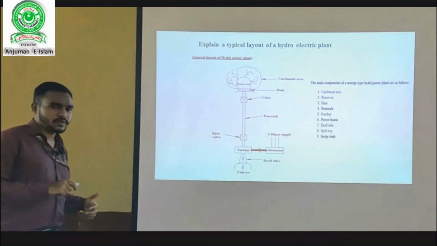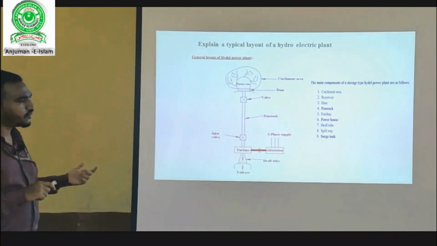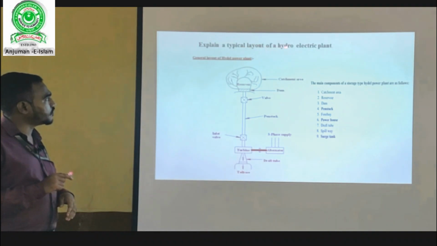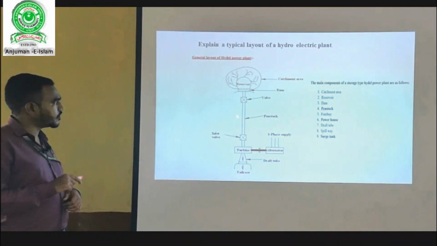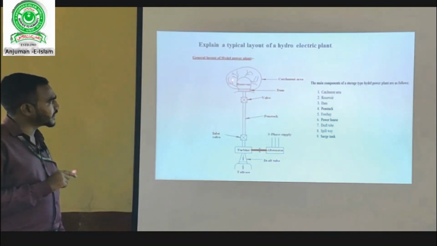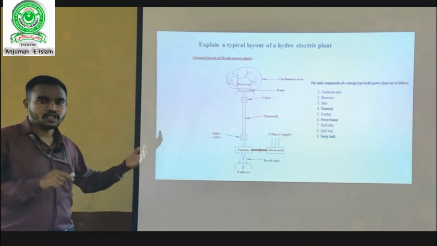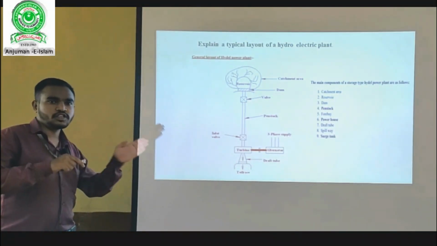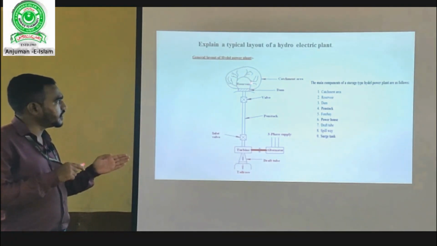Now let me explain a simple typical example of the question. Explain a typical layout of a hydroelectric plant. This is the layout of a hydroelectric plant, dear students, and its components are catchment area. This is the catchment area behind the reservoir, the actual river. The area before the storage of water is nothing but the catchment area.